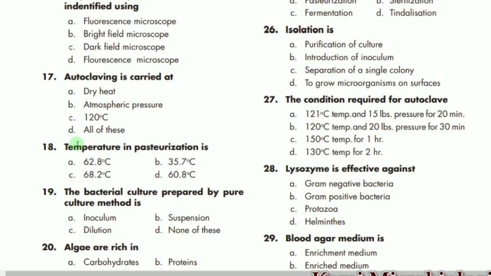MCQ 18 says that the temperature in pasteurization is, so the most important temperature for pasteurization is 62.8 centigrade, which is the correct option. MCQ 19 says that the bacterial culture prepared from a pure culture, what do we call that? We call that inoculum. A is the correct option.